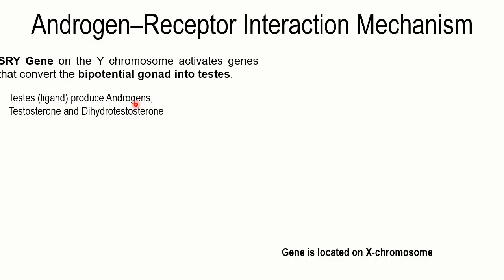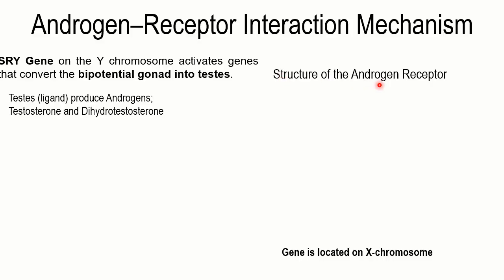The androgens in this particular case could be testosterone or dihydrotestosterone. So this is going to be the ligand. If there is a ligand, there should be a receptor for it, and the receptor is known as the androgen receptor, very logically named, because if the ligand is the androgen, the receptor should be the androgen receptor.